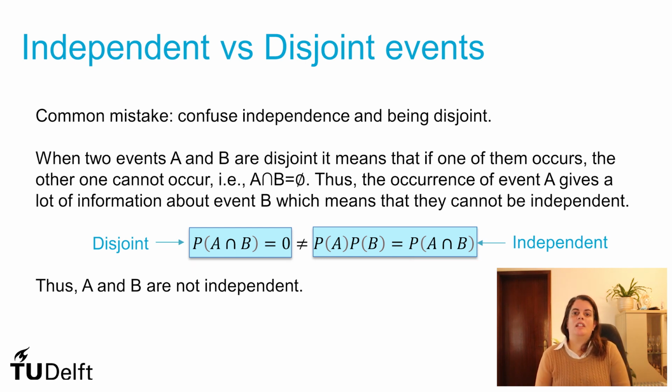When we say that two events are disjoint, we say that when one occurs, the other cannot possibly occur. The probability of the intersection is 0. And that gives us a lot of information. And independent events, by definition, are events that give no information about the occurrence of the other. So these are two completely different notions.